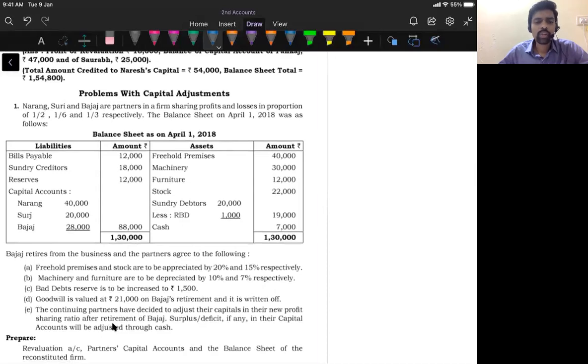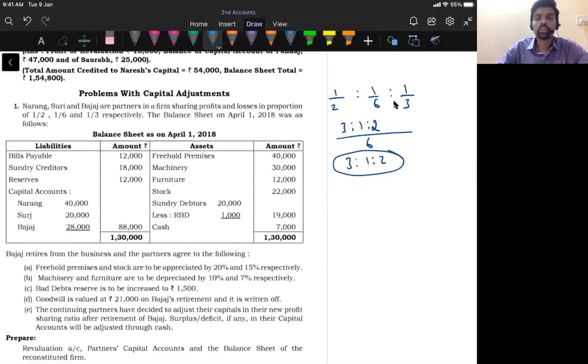So here the new ratio is not given in the question. So 1/2, 1/6, and then 1/3. First, I will find out the ratio. 1/2 is to 1/6 is to 1/3. Take LCM, LCM as 6. So we will get 6/2 is 3. So 3 into 1 is 3. Then 6/6 is 1. 1 into 1 is 1. 6/3 is 2. 2 into 1 is 2. So the given ratio is 3:1:2, that is 3/6, 1/6, and then 2/6.